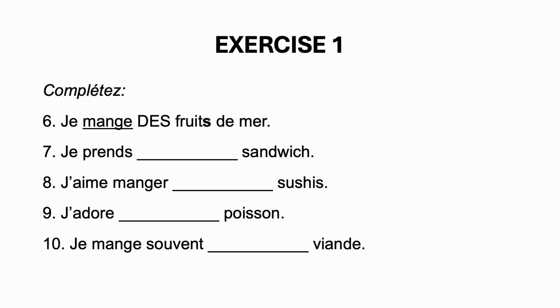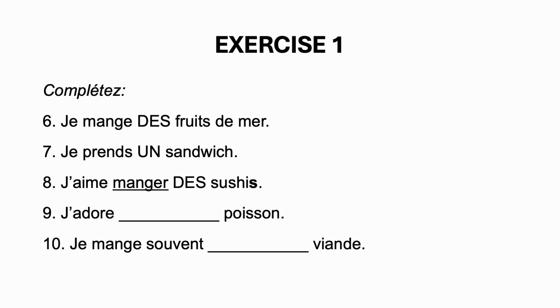6. Je mange des fruits de mer. Mange is not a verb of preference. Fruit is in the plural, so you're going to use the form des. I eat seafood. 7. Je prends des sushis. So the last verb is manger. So you look at the last verb, not aimer, it doesn't matter. So manger is not a verb of preference. Sushi is plural in French, so you have to use the form des.